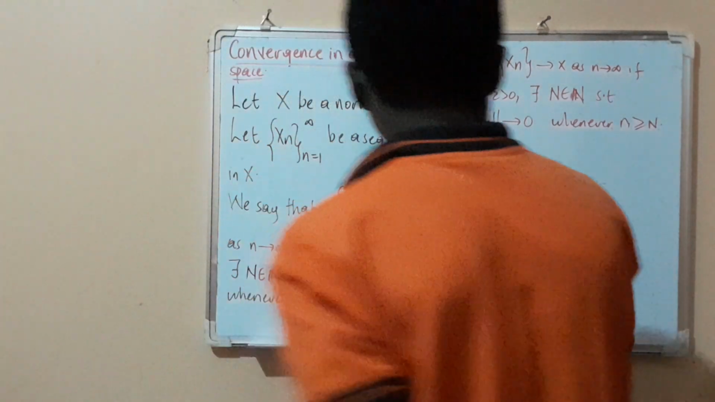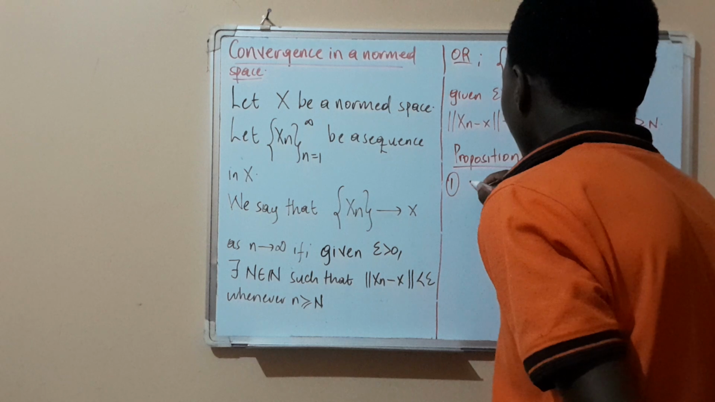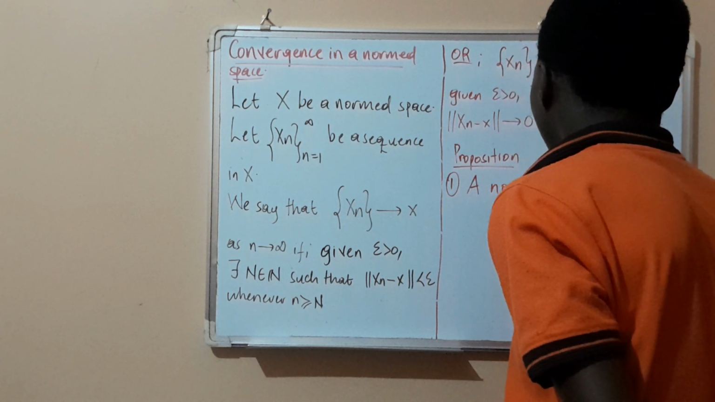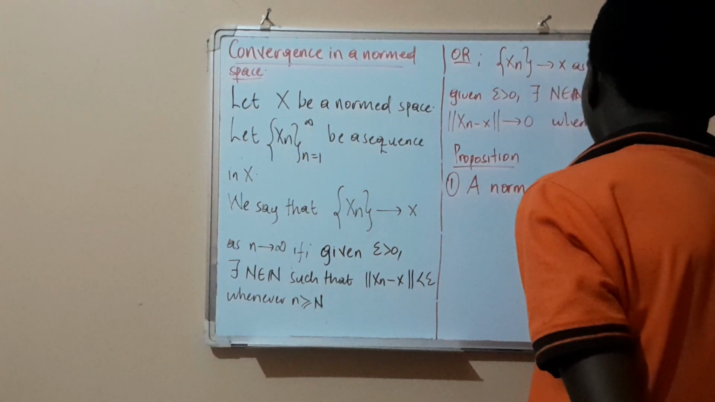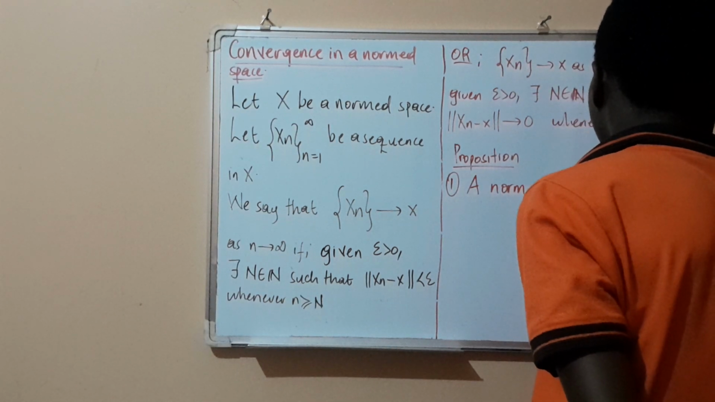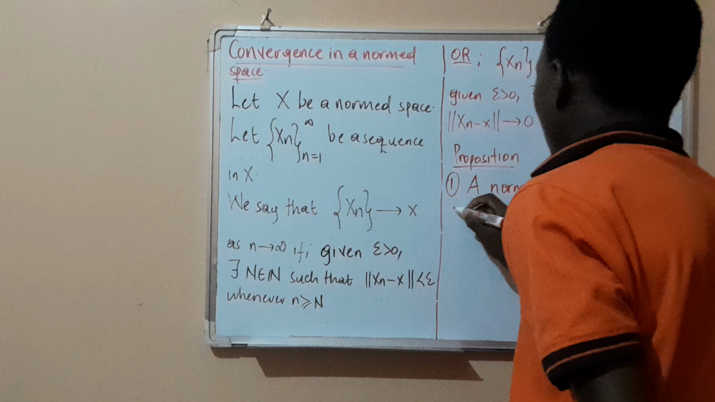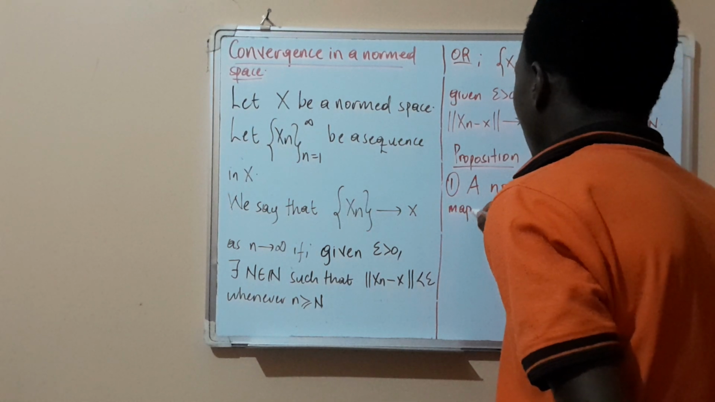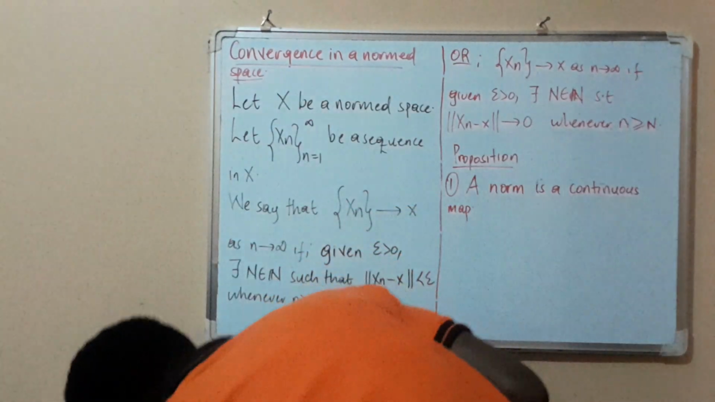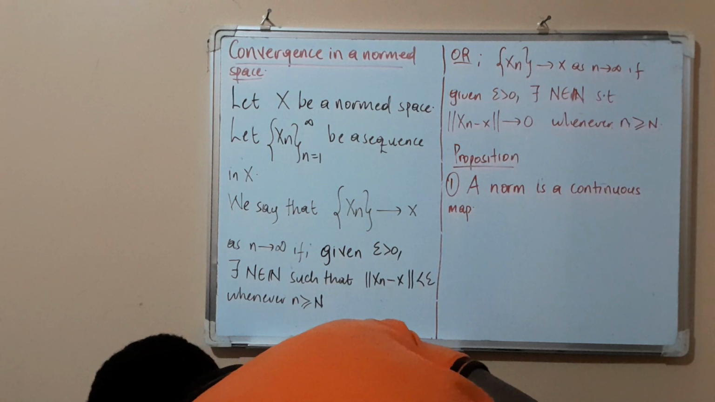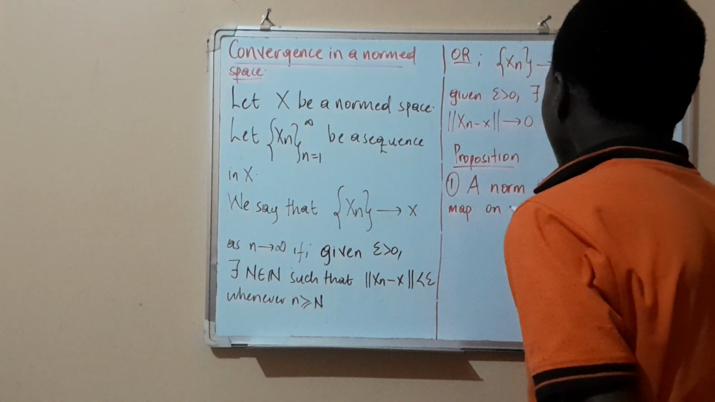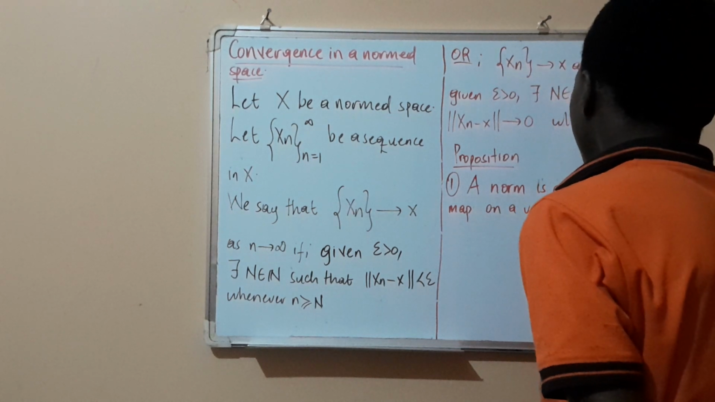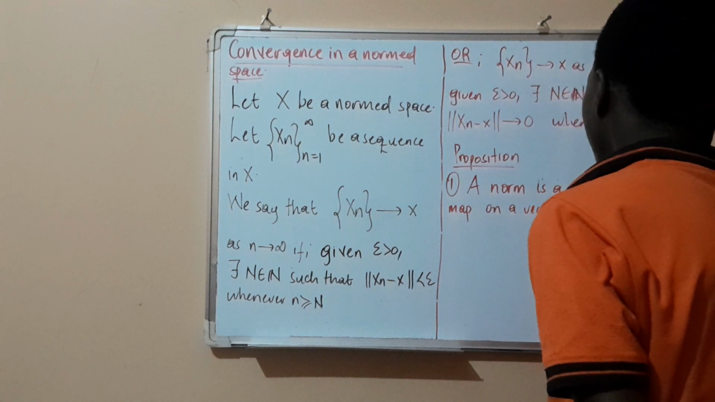Proposition. The first one, a norm. A norm is a continuous map. Now, a continuous map on a vector space.